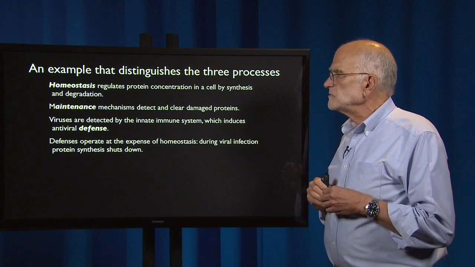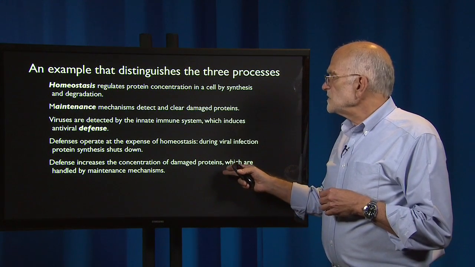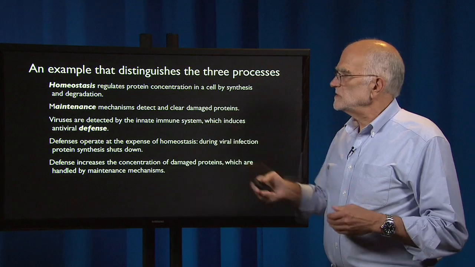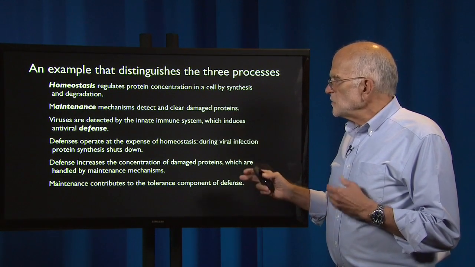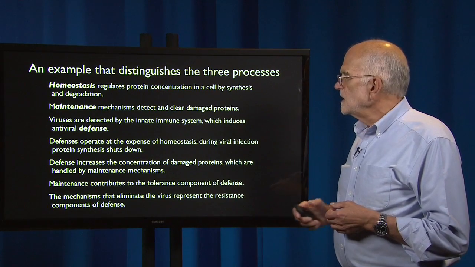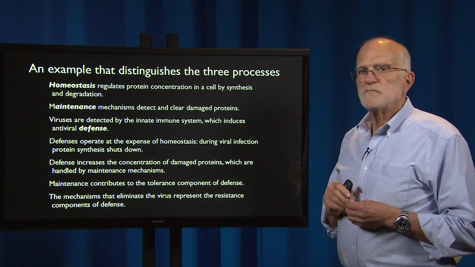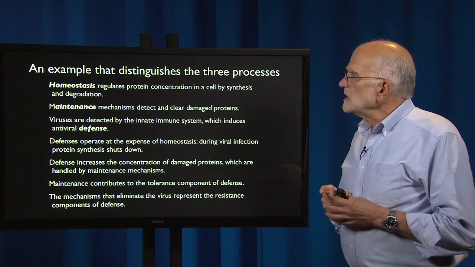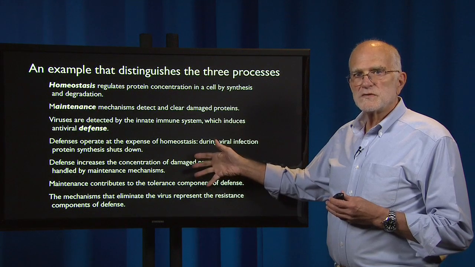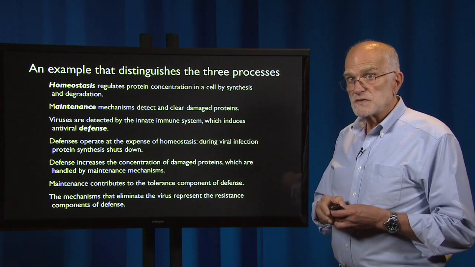During viral infection, protein synthesis shuts down. Defense increases the concentration of damaged proteins, which are then handled by maintenance mechanisms. So maintenance contributes to the tolerance component of defense, and the mechanisms that eliminate the virus represent the resistance component of defense. So there is a relationship between this level of physiological analysis and the distinction between tolerance and resistance.